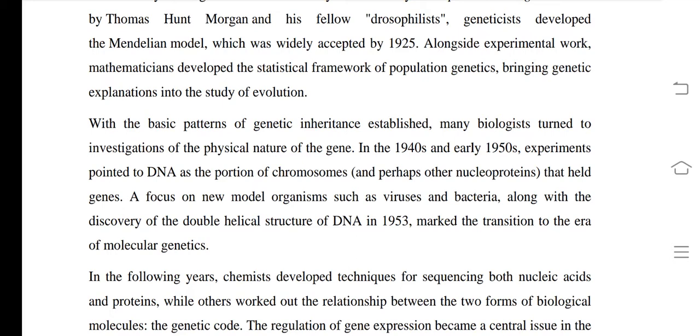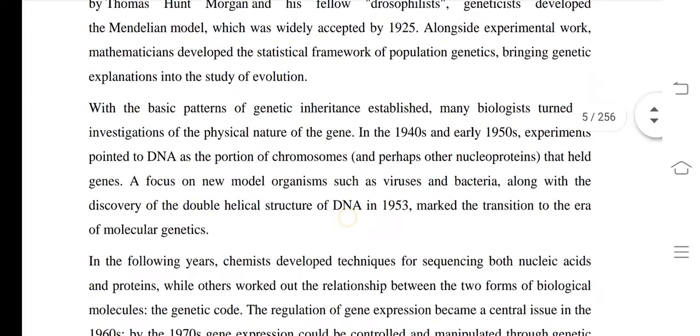You know what is the meaning of dsDNA? dsDNA means double strand DNA, okay. What is the meaning of ssDNA? ss means single strand DNA. In the year 1953, you know that the model of DNA was given by Watson and Crick, means James Watson and Francis Crick, which marked the transition to the era of molecular genetics.